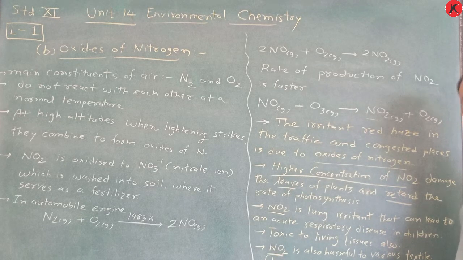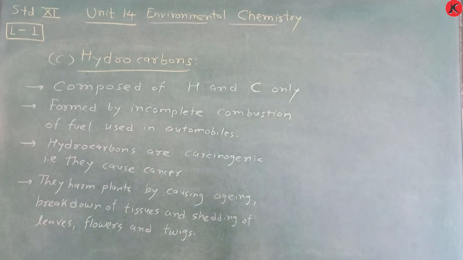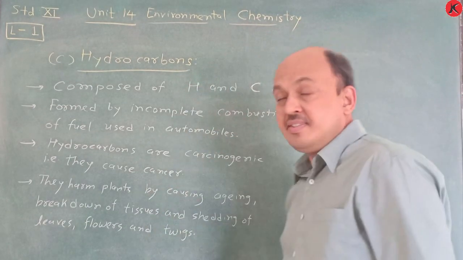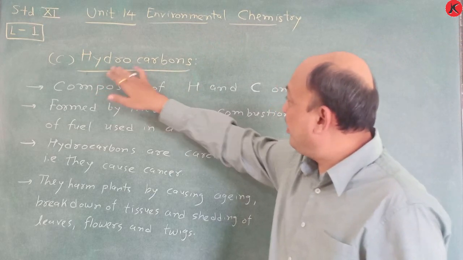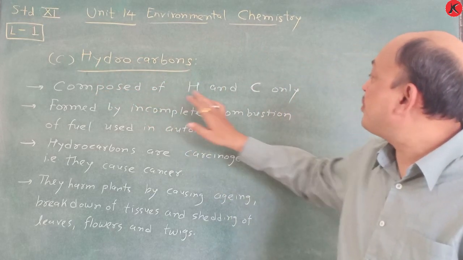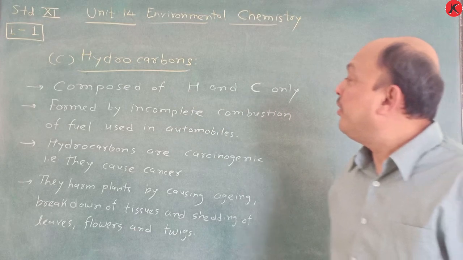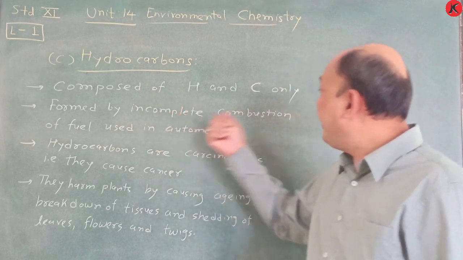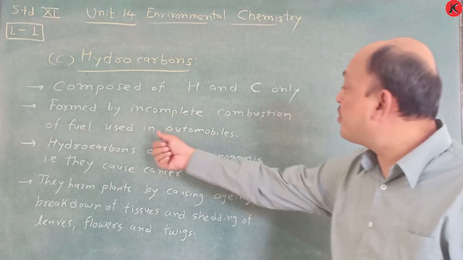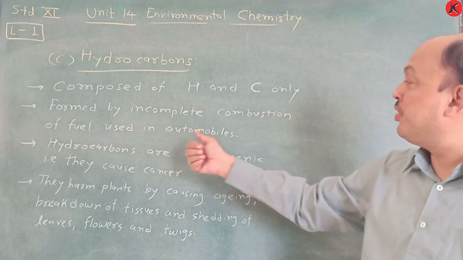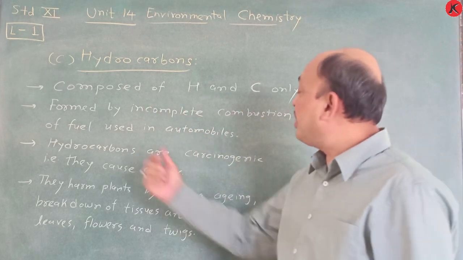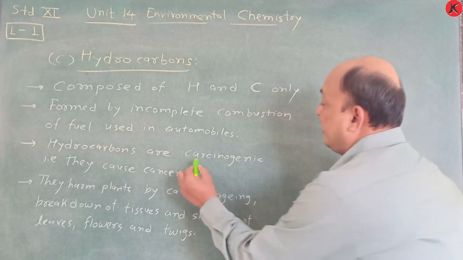According to your NCERT textbook, C is hydrocarbons. Hydrocarbons are composed of hydrogen and carbon only, formed by incomplete combustion of fuel used in automobiles. Hydrocarbons are carcinogenic.